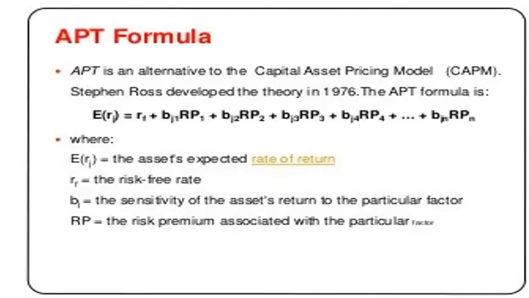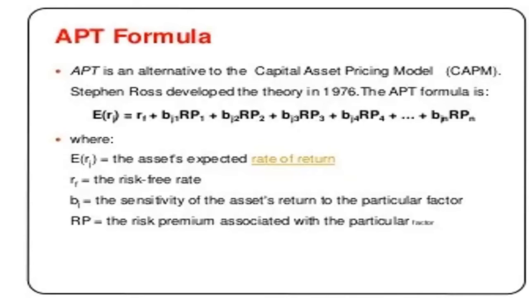APT is the alternative to the capital asset pricing model. Stephen Ross developed the theory in 1976. The APT formula is ER = RF + beta 1 RP1 + beta 2 RP2 + beta 3 RP3 + beta 4 RP4 + beta 5 RP5.